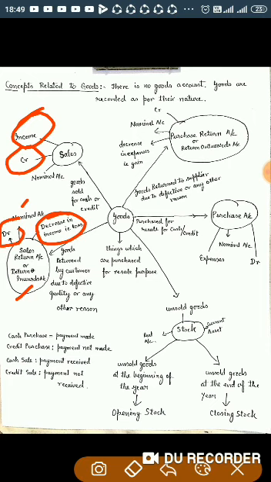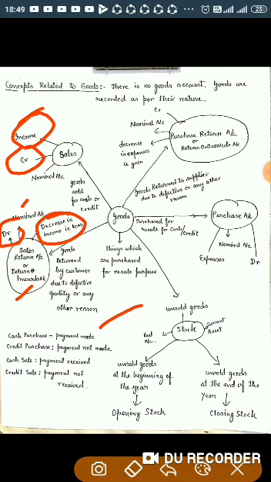So this is all about goods, whenever we deal with transactions related to goods. Cash purchase means whenever you purchase goods and you make the payment. Credit purchase means you have purchased goods but not yet made payment. Cash sale is whenever you sold goods and have received the payment from the customer. Credit sale means you sold the goods to the customer but the customer has not yet paid.